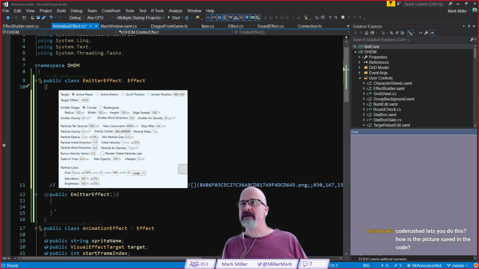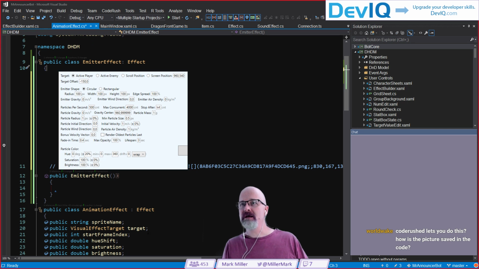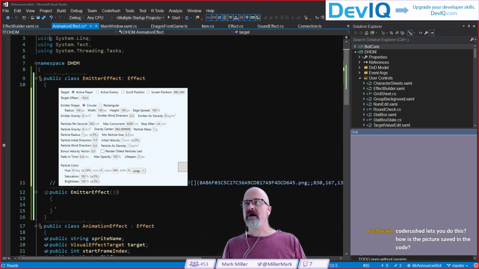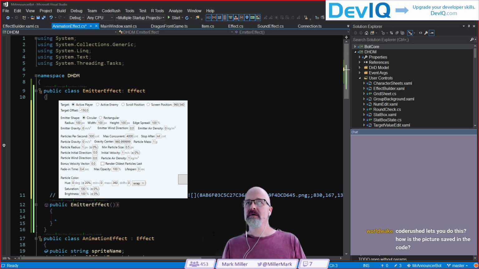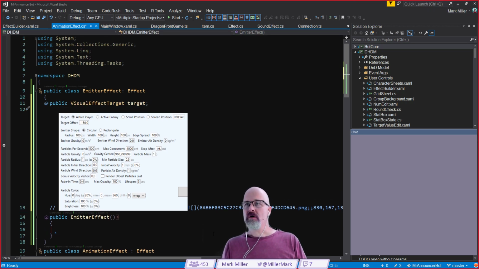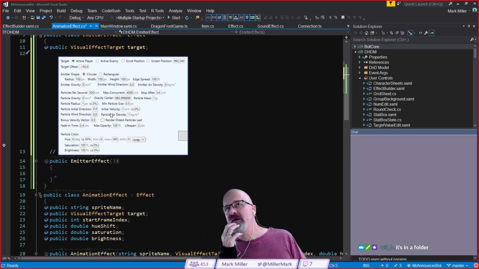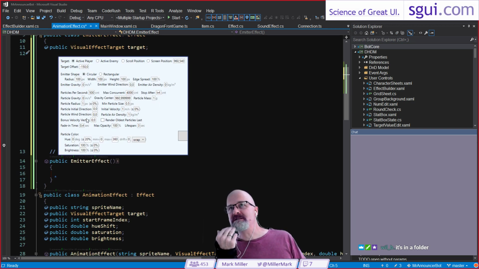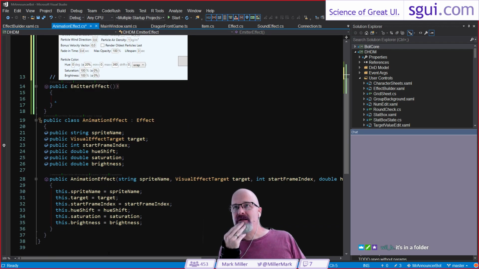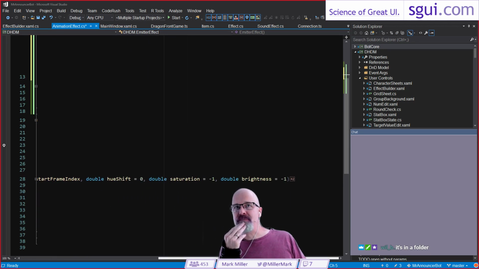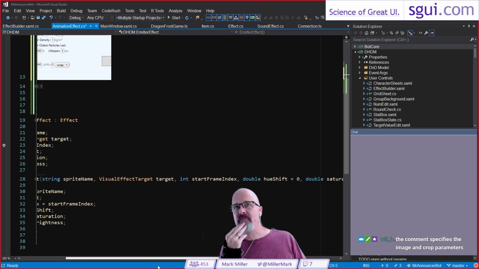Now the target, this whole targeting thing, is the same as what I've got down here in animation effect. So I'm just going to copy that and paste it up here. That's my target. Next, the question in my head is how many of these parameters am I going to pass in to the constructor and how many am I going to set separately? With the animation effect, my style is pass everything in because I just have a handful of them.